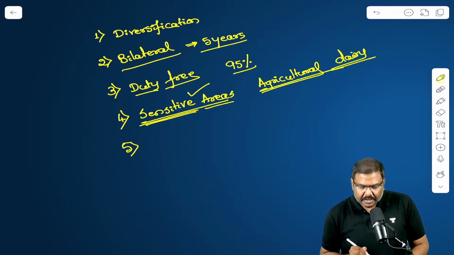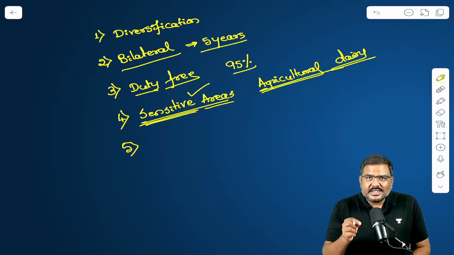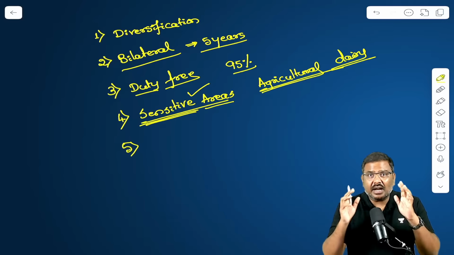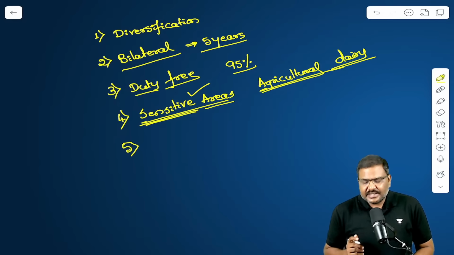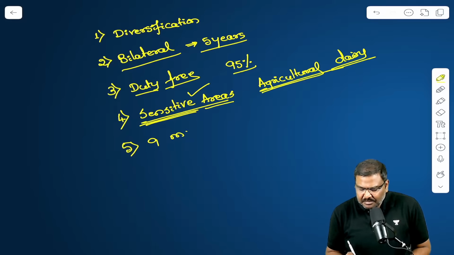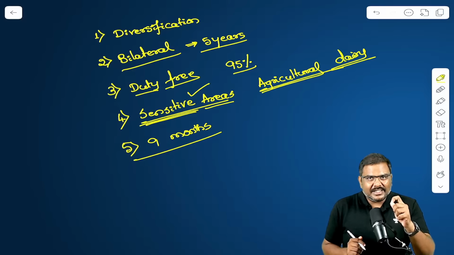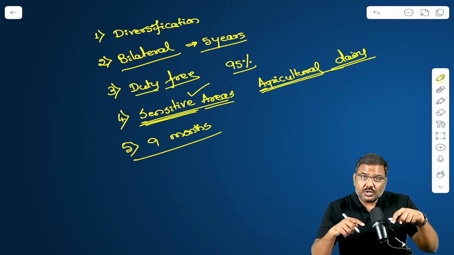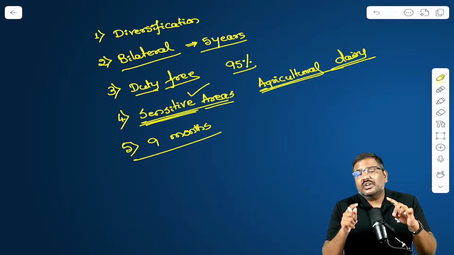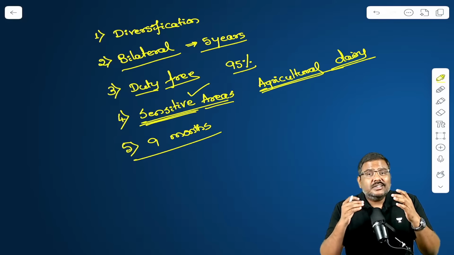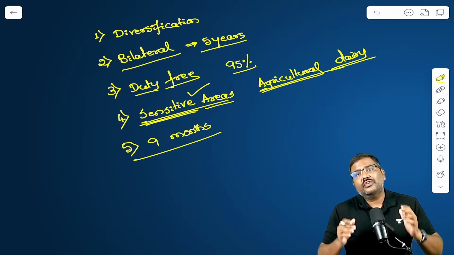Fifth very important point associated with the trade agreement is this is one of the fastest trade agreements that has been arrived at. Not yet signed, but agreed. The government of India states it has taken 9 months for both the sides to negotiate and come to an agreement regarding what should be covered, what should not be covered under the free trade agreement. This is important for a simple reason. Remember this, trade agreements take a lot of time.